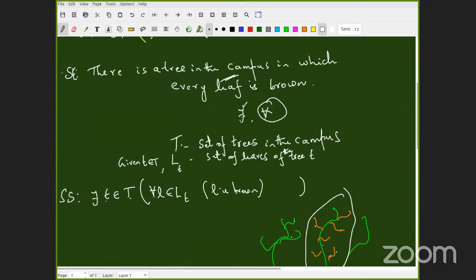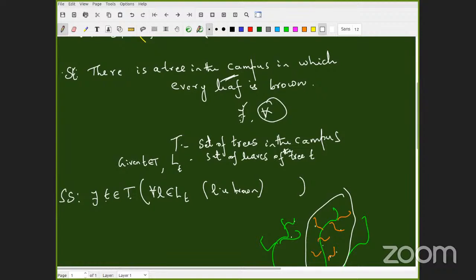Please go through all of you. I'm giving again 30 seconds. Go through the symbolic form. That's all, it's over, right? There exists t in T. No problem there, but look at the second part; that's the place where all of you should think. What does the statement say? I can find a tree in which every leaf is brown. Given a leaf of the tree, it is brown. Pick any arbitrary leaf of the tree, it's going to be brown.